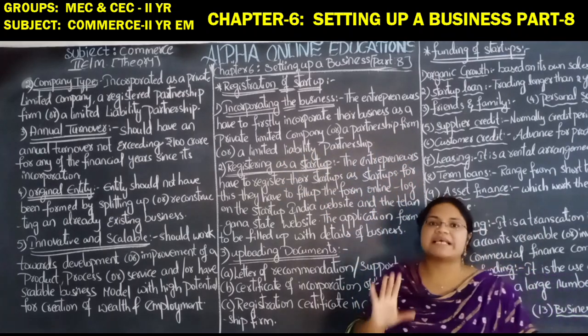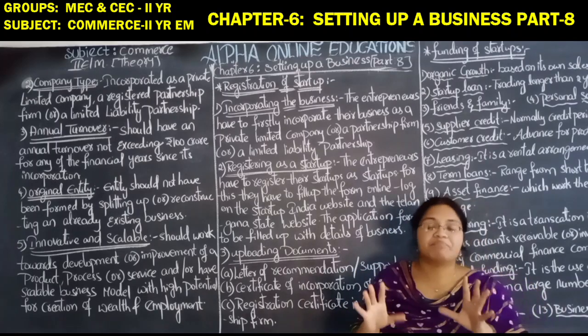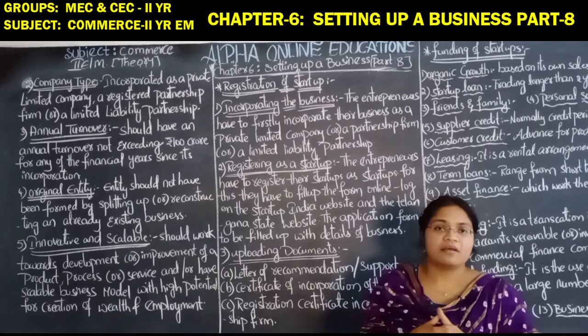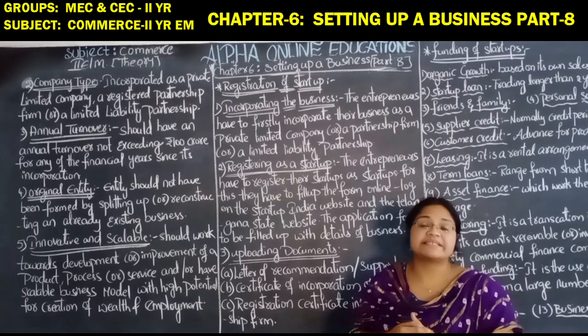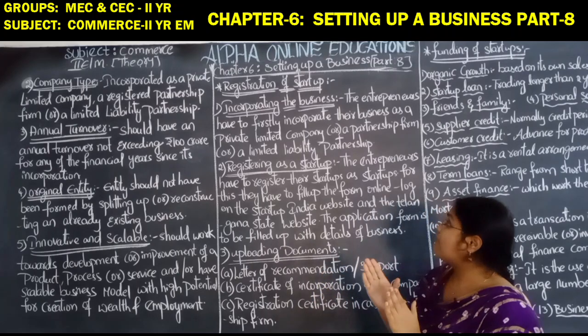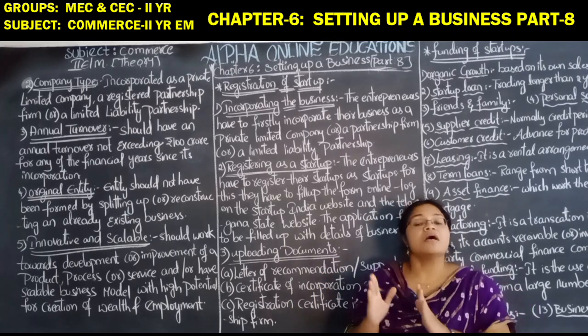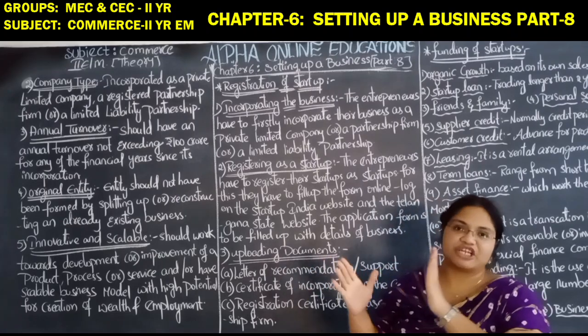In the first initial step, they have to incorporate the business as either a private limited company or partnership firm or limited liability partnership.